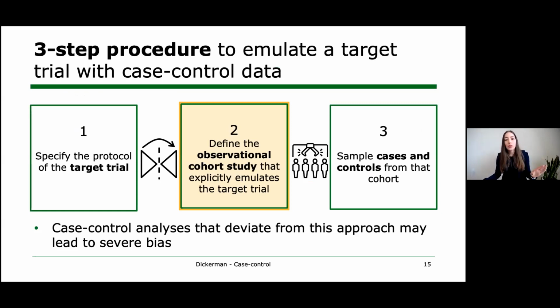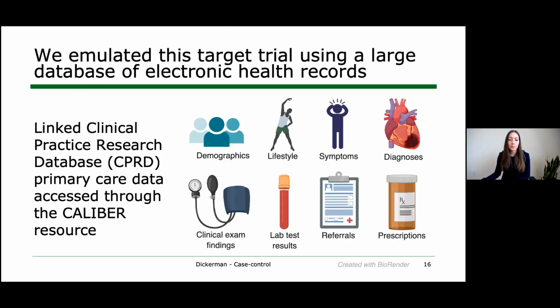And after we specified the protocol of the target trial, our next step was to define the observational cohort study that explicitly emulates it. Specifically for this task, we had access to a large database of linked electronic health records in the UK from primary care, hospitals, and death registries that we accessed through the Caliber resource.